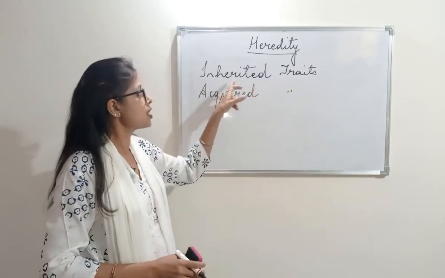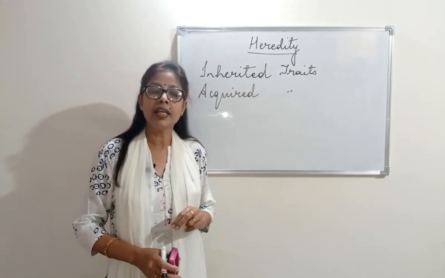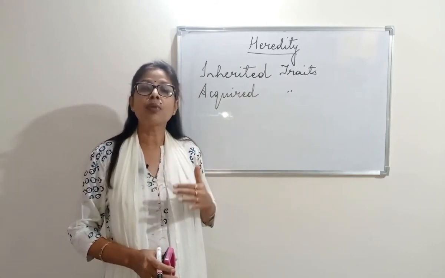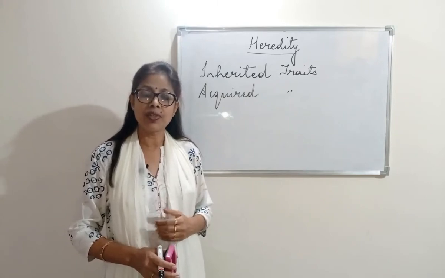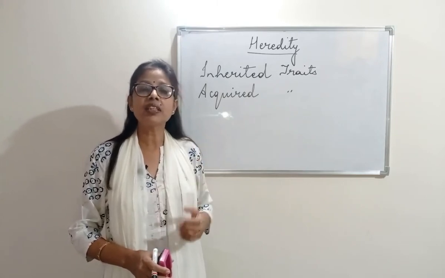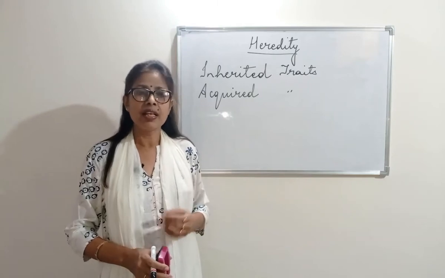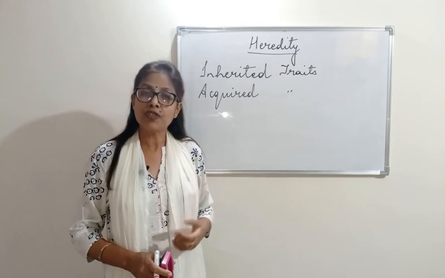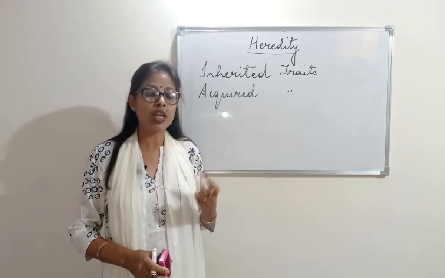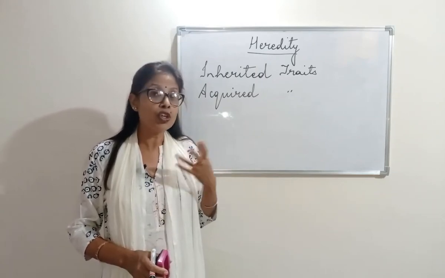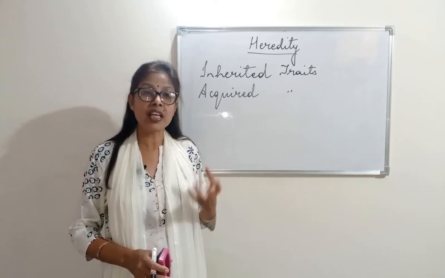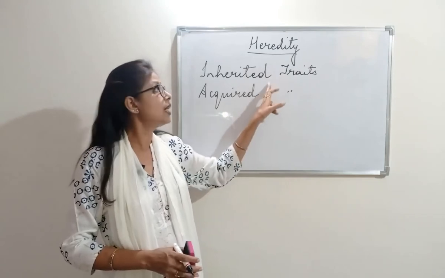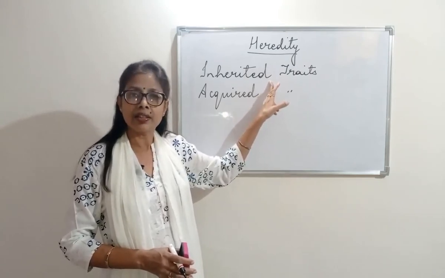As the name suggests, inherited means when a character is passed on from generation to generation. Resemblance of certain characters, certain traits. It can be the color of your hair, the color of your eyes, the shape of the nose, your height, your skin color, anything that passes from one generation to another, that is an inherited character.